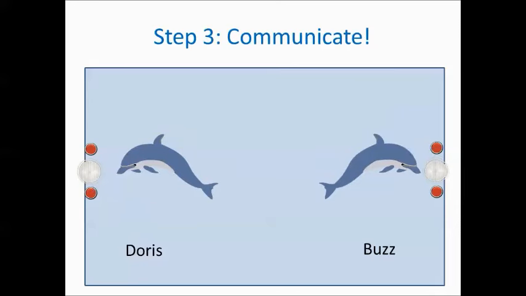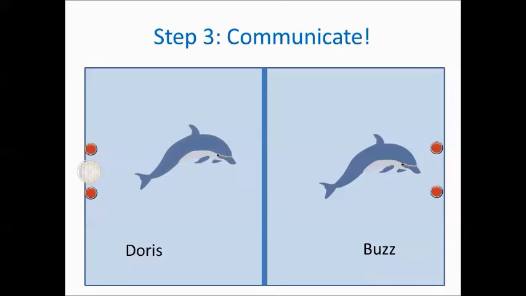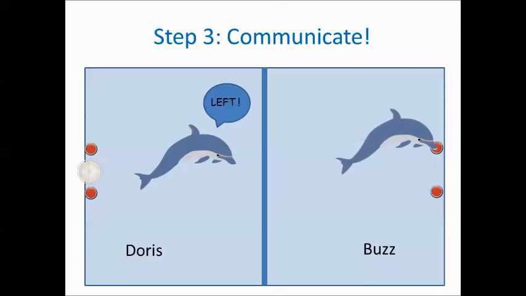The dolphins were now ready to participate in the real study to examine whether dolphins could communicate with each other. Dr. Bastian took away Buzz's headlight and placed a large canvas curtain in the middle of the pool. Dr. Bastian then turned on the headlight and let it flash. He watched to see what Doris would do. After looking at the light, Doris swam near the curtain and began to whistle loudly. Shortly after that, Buzz whistled back and pressed the button on the left. He got it correct, and so both got a fish.